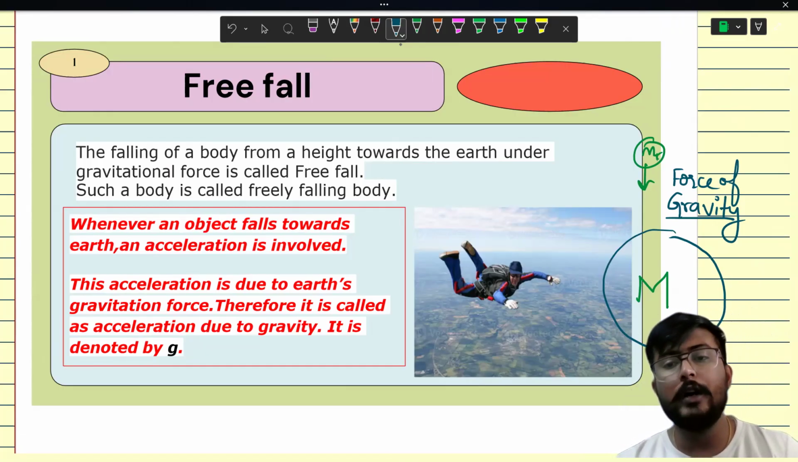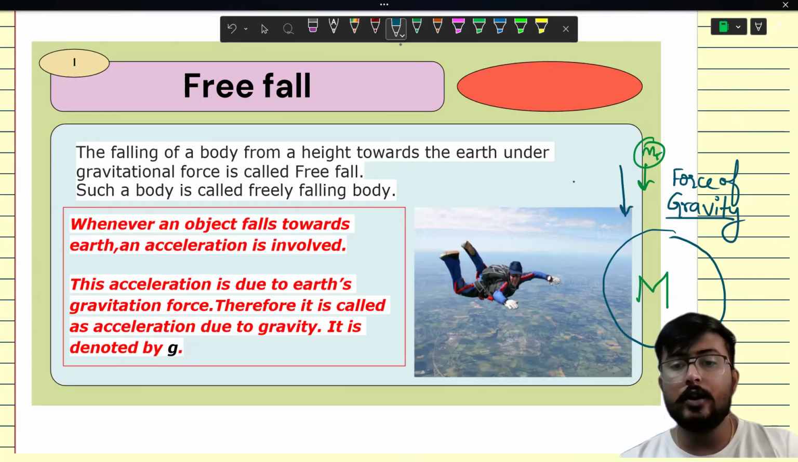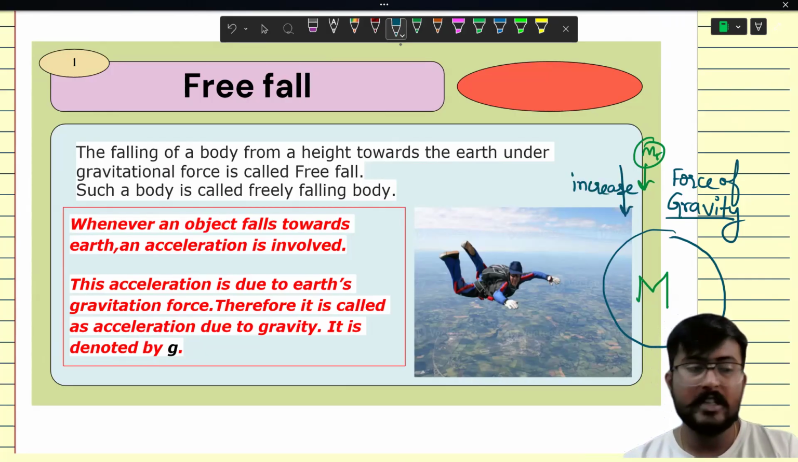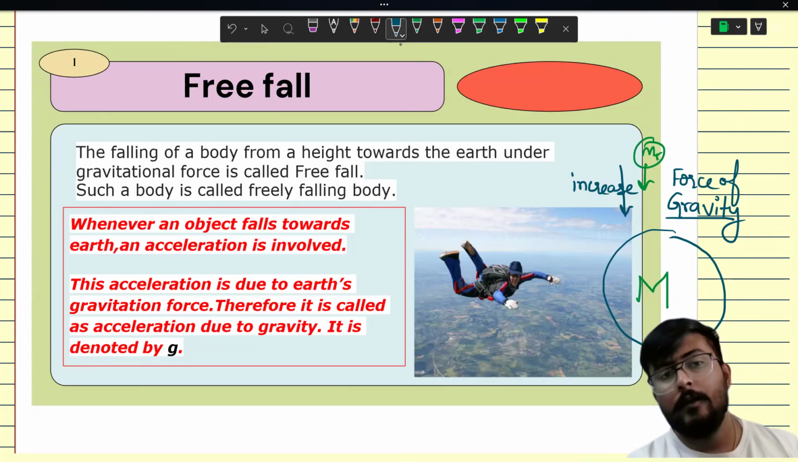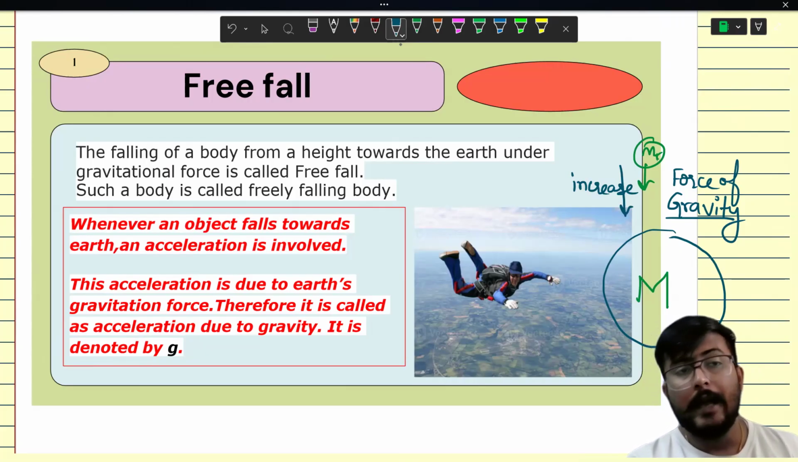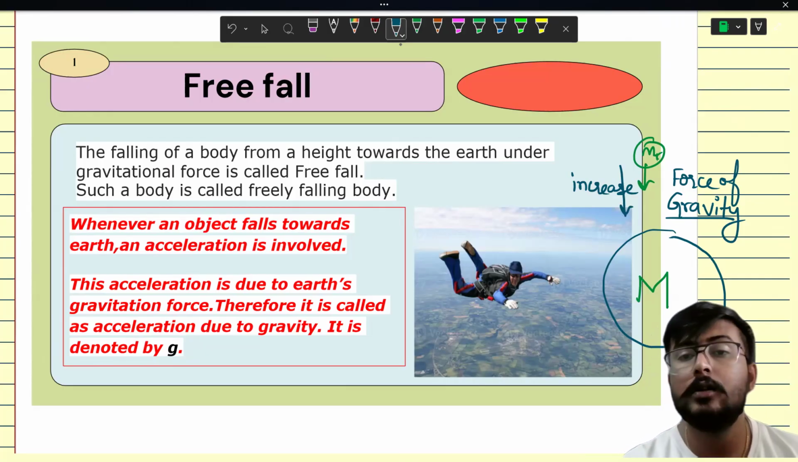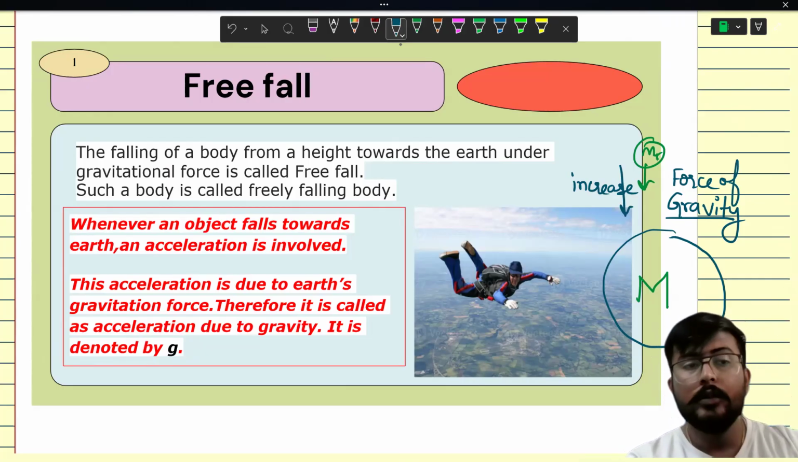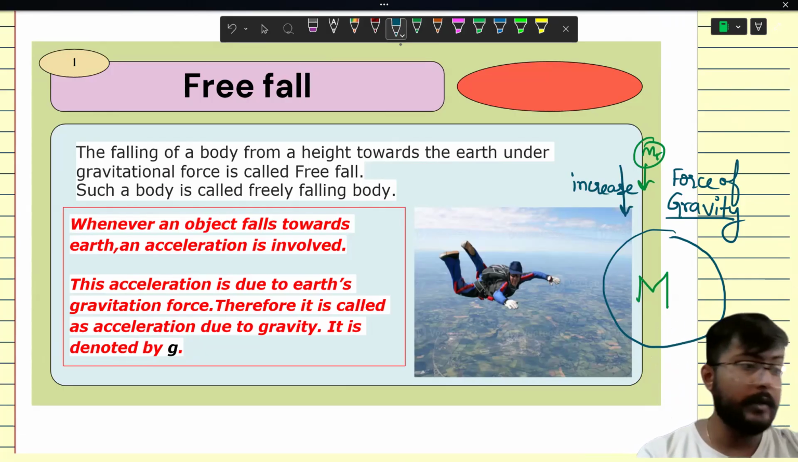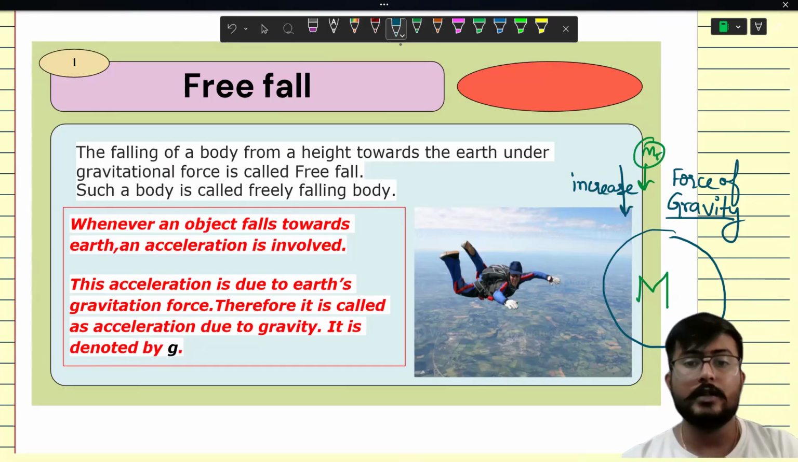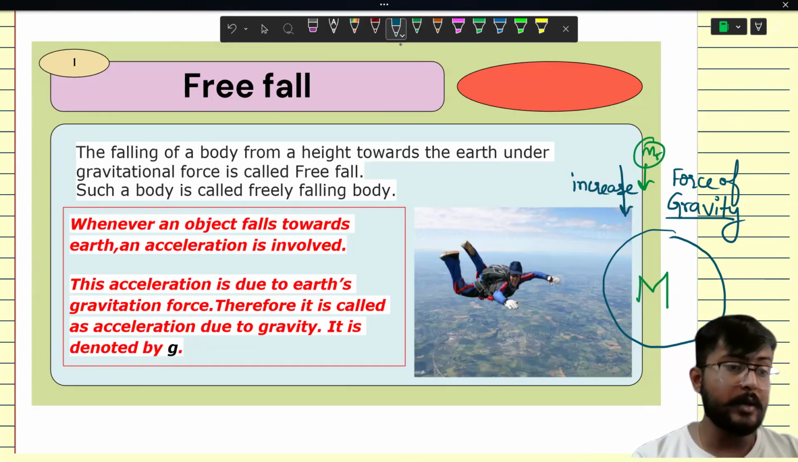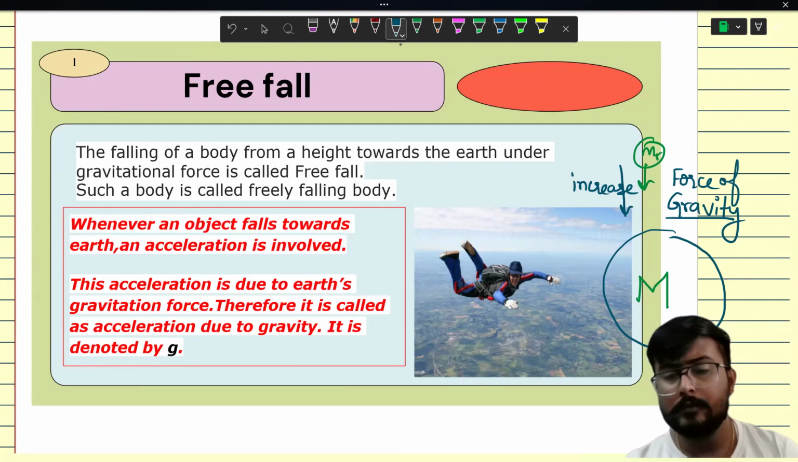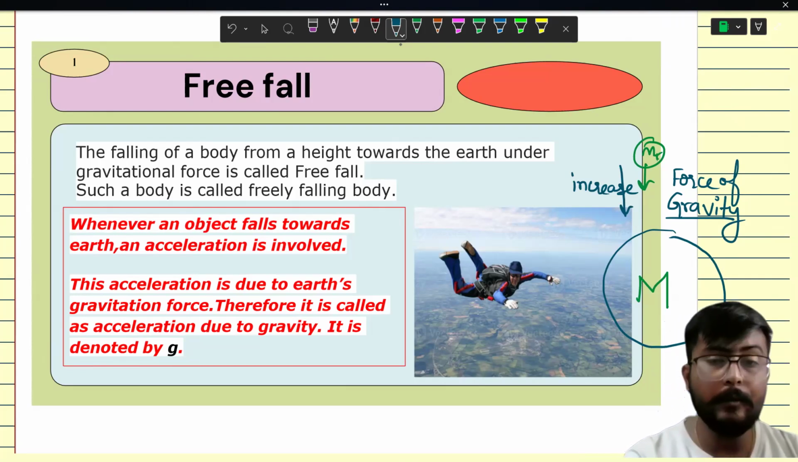Now, my question is, if the object falls down, will its speed increase or decrease? Suppose you are dropping a stone from a wall, and suppose you are dropping the same stone from a tower which is 10 stories tall. When it strikes the surface, in which case will its speed be greater? When it is dropped from higher up, right?